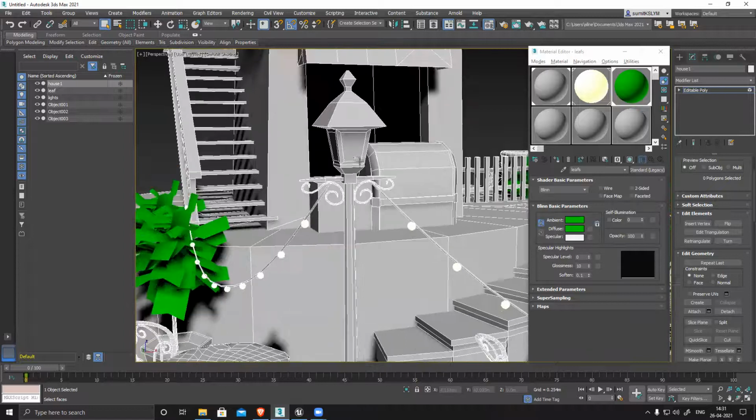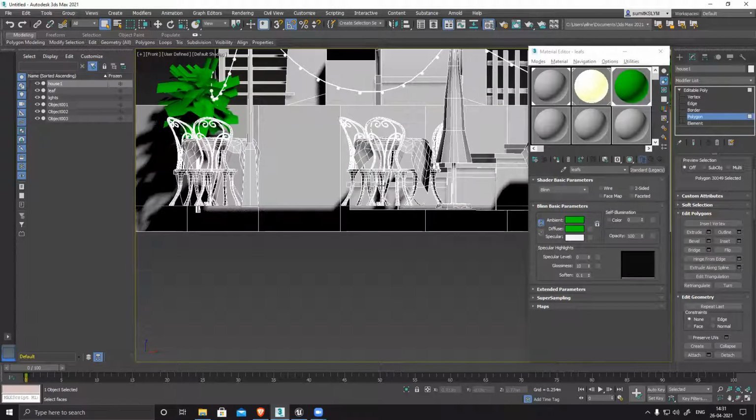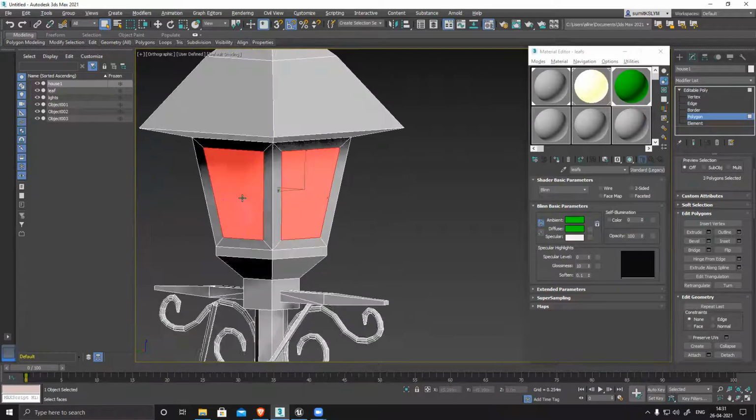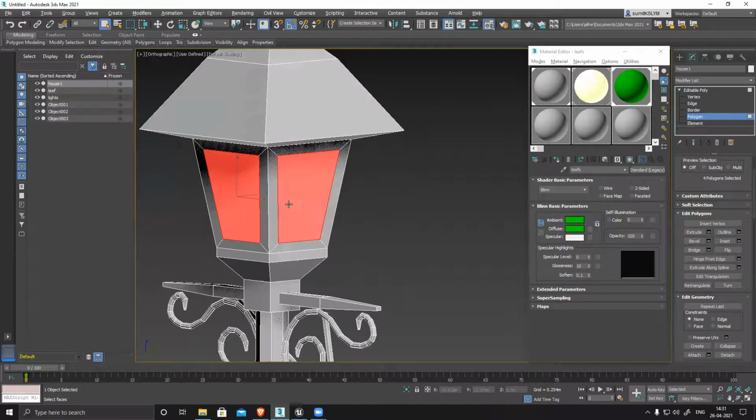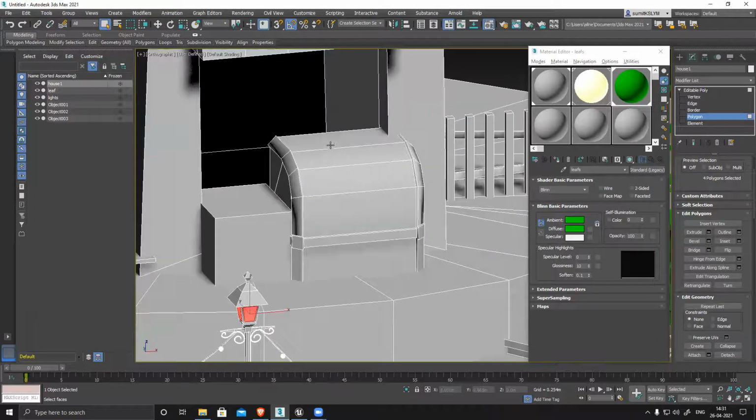There is this thing, what do you call it? This light lamp has a glass frame, and inside there is a bulb. So I'll select the faces. This is specifically for glass material. Wherever you have glass material, you have to separate the mesh and split it. Similarly, this section is also glass.